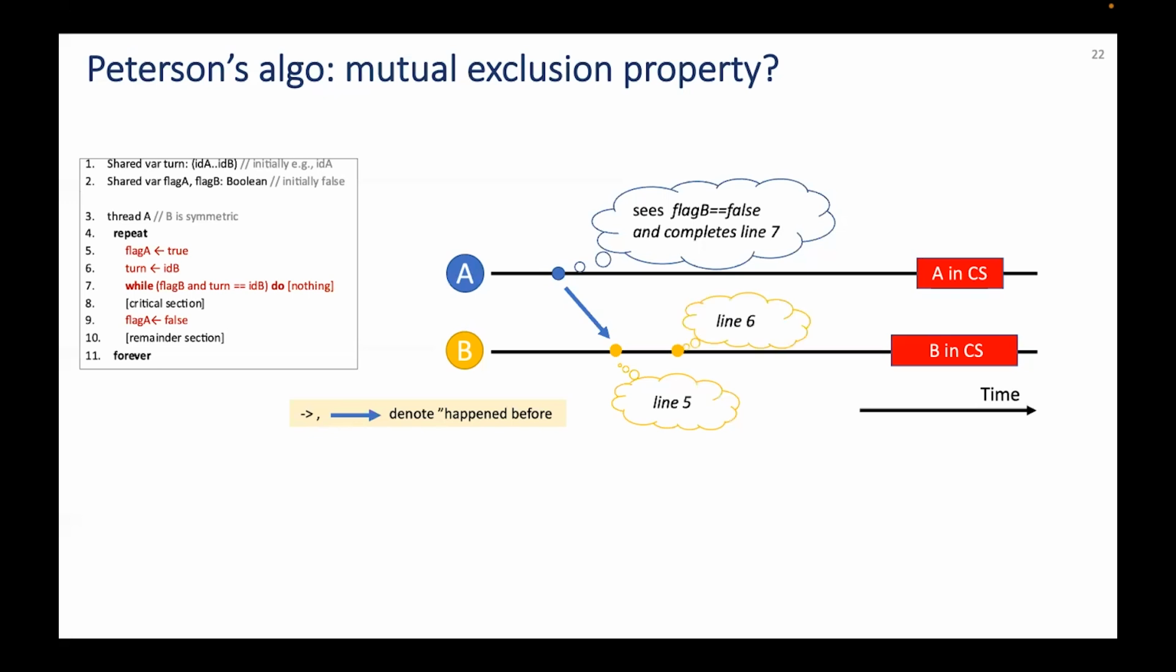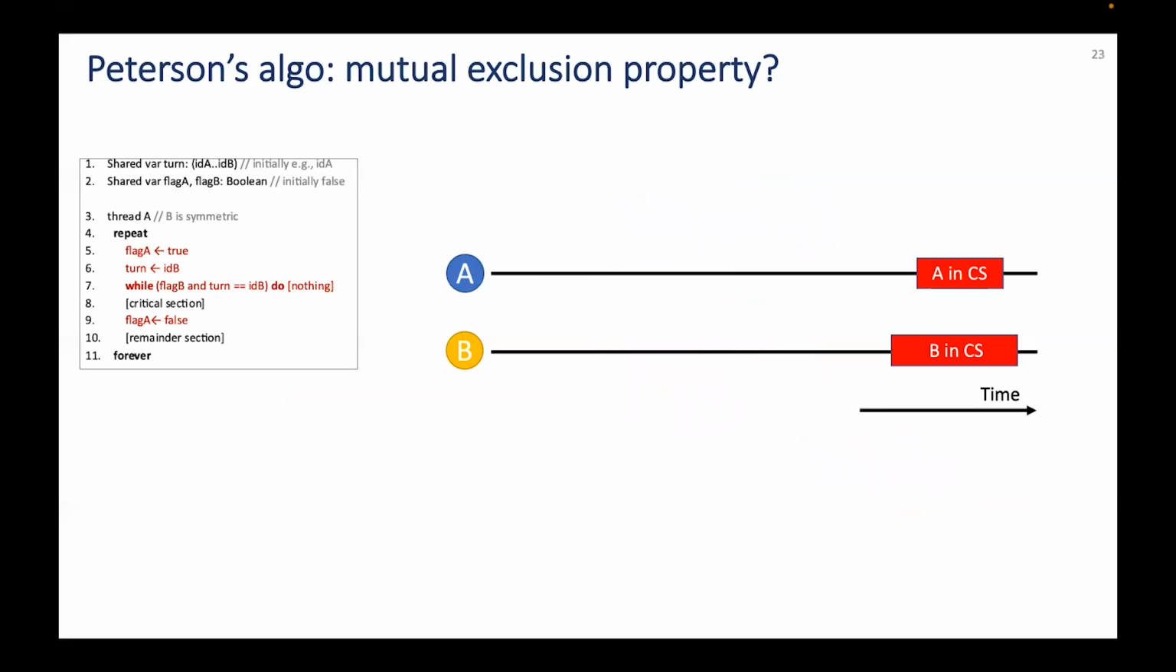After setting its flag to true, B sets turn to ID A. Then B will enter the while loop. It will not exit until it sees flag A being false, but that will only happen after A exits its critical section, which means we cannot find a counterexample in this case. We are left with the second case.